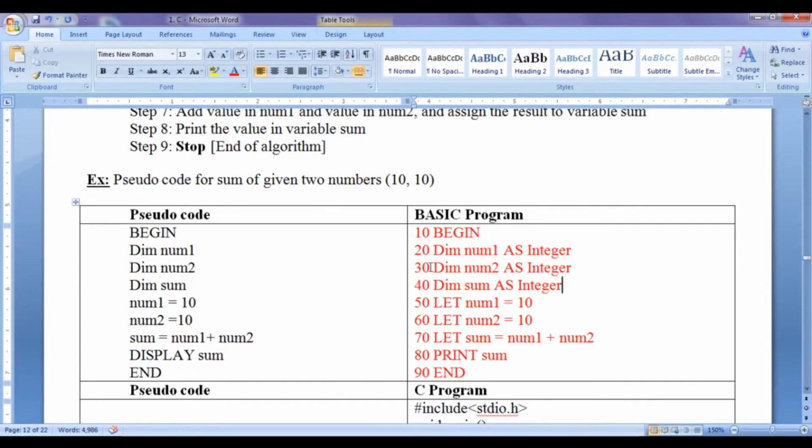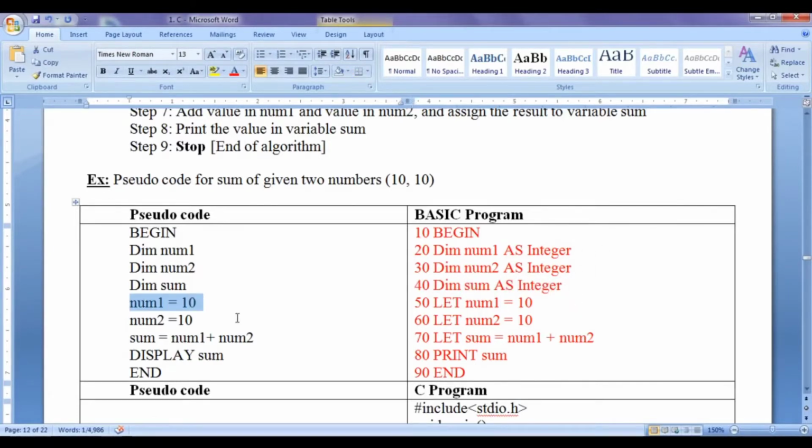That indicates define a memory location called num2 which can hold an integer value. Then dim sum, we write 40. You can see the step numbers are in incremental order. Dim sum as an integer. That indicates define a memory location called sum which can hold an integer value.